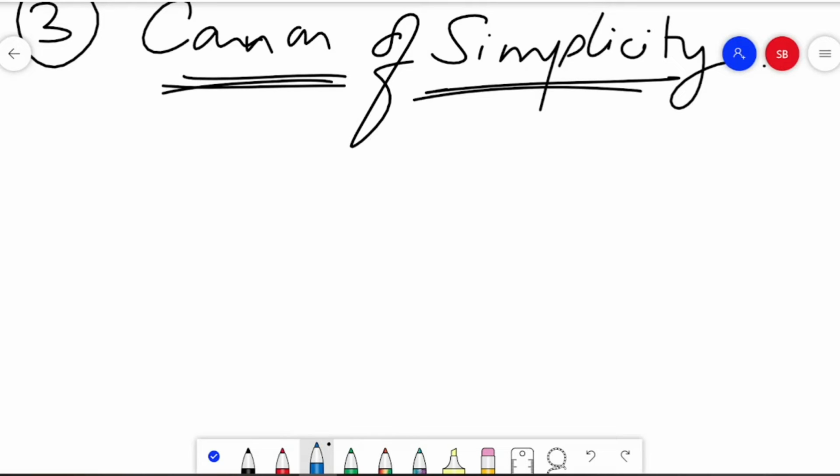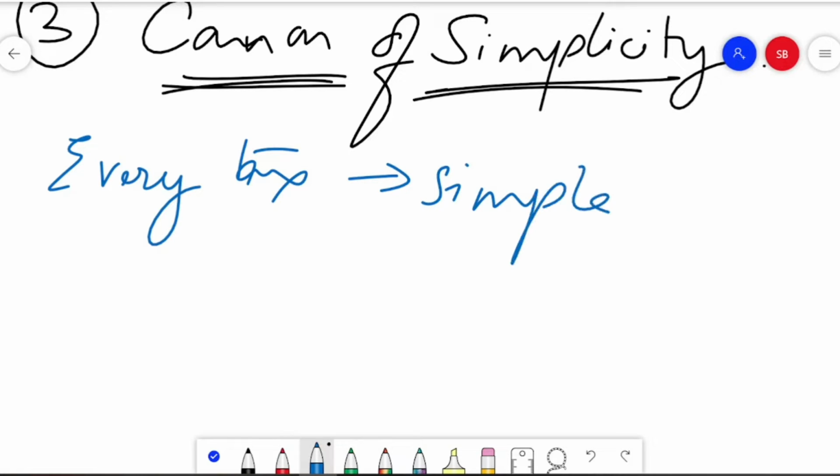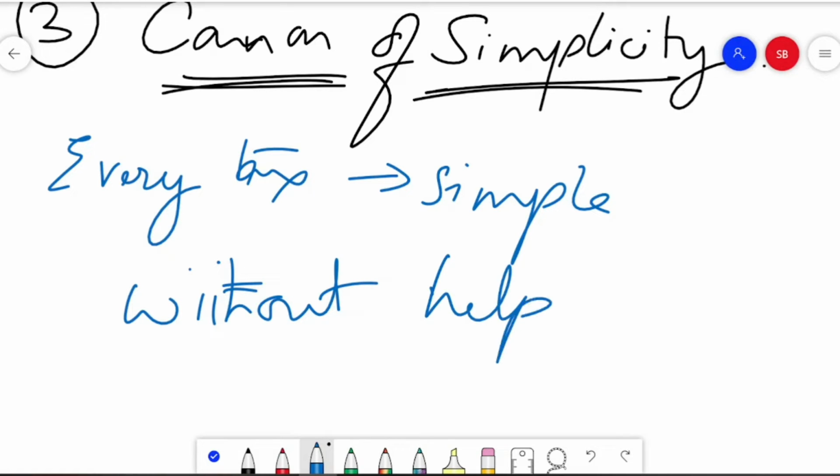Every tax that the government is thinking about must be simple. It has to be simple and intelligible to the people so that the taxpayer is able to calculate it without the assistance, without taking the help from any tax consultants.